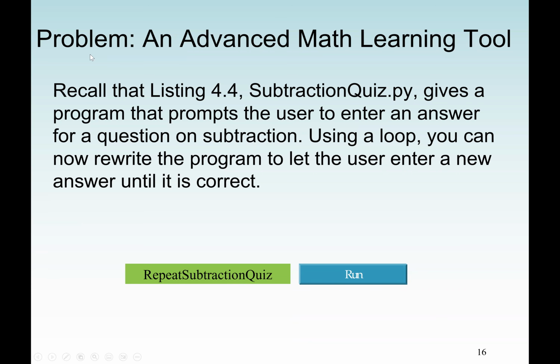Here we say it gives the program that prompts the user to enter an answer for a question on subtraction. So we have a subtraction question, maybe 7 minus 5, whatever the answer is. Now using a loop, we say you can now rewrite the program to let the user enter a new answer until it's correct. So the previous program, we only use selection statement.